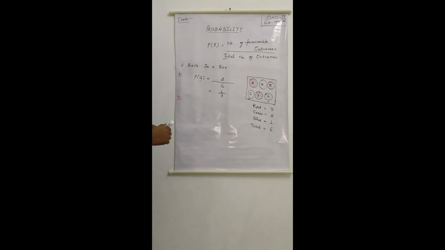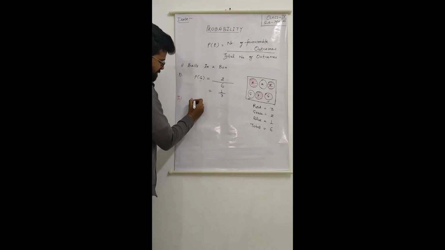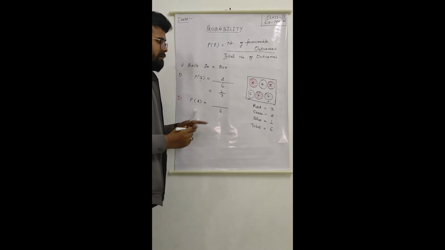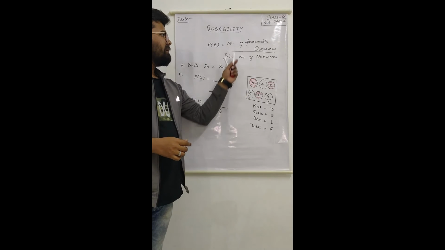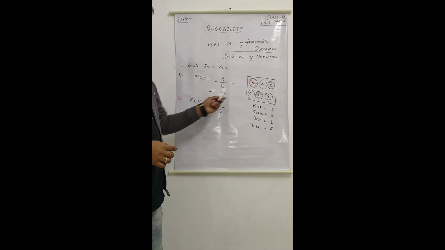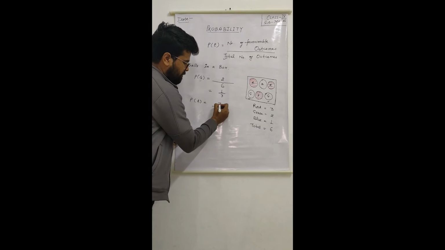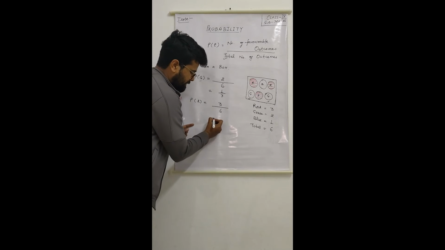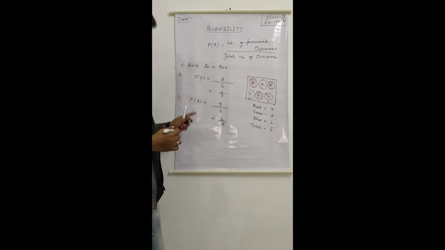Now move to the other question. Let us suppose we have to find the probability of getting a red ball. Total outcomes are 6, and we can get either of these balls. How many red balls are there? Number of favorable outcomes, that is red ball. 1, 2 and 3. 3 red balls. So our favorable outcomes is 3. So the probability of getting a red ball will be 3 by 6, that is 1 divided by 2. So the probability of getting a red ball will be 1 by 2.